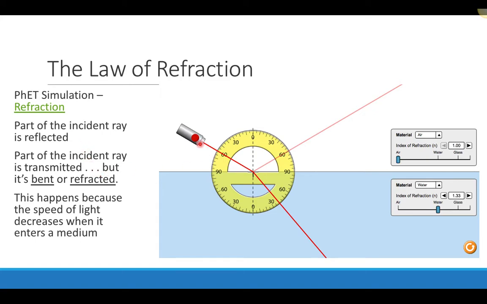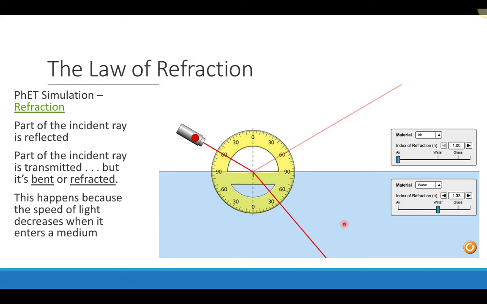So here's a picture of the simulation where I have air at the top, water at the bottom, and I have my angle of incidence set at 60 degrees, and I can see that my angle of refraction is right around 40, and that the light reflects off here, and that reflection is at an angle of 60 degrees. So part of the ray is bent, that's this one that travels through the medium, and it is refracted.